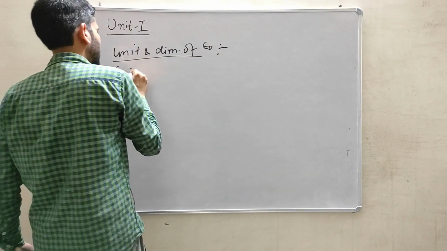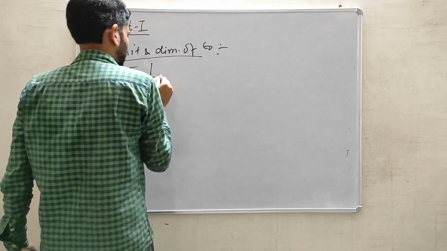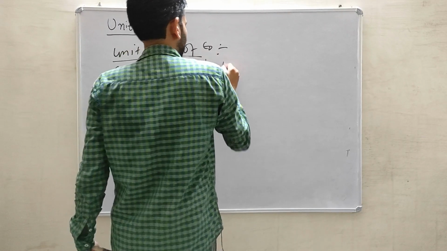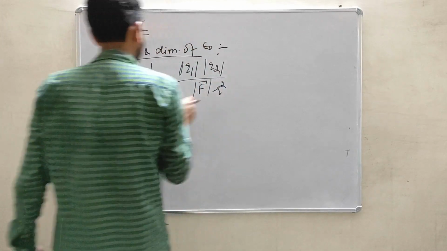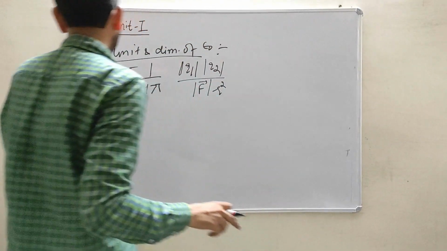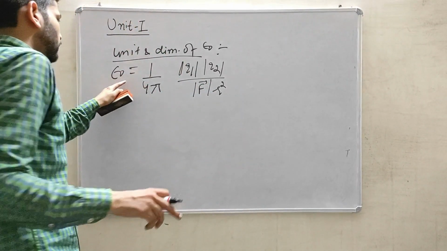Epsilon naught can be written by a simple conversion as q1 q2 divided by F r square. I have just changed the variables: I took F down into the denominator and moved epsilon naught like this.